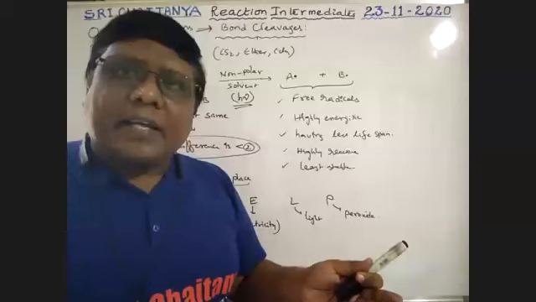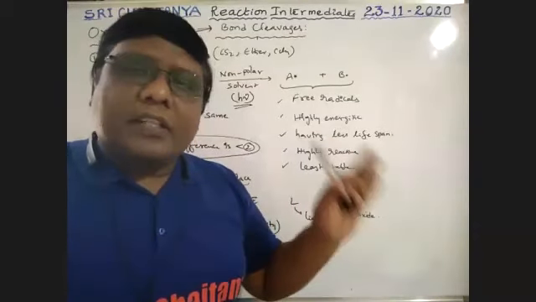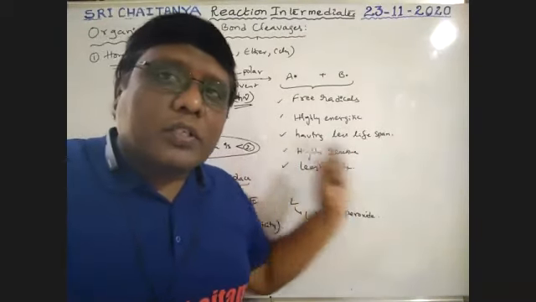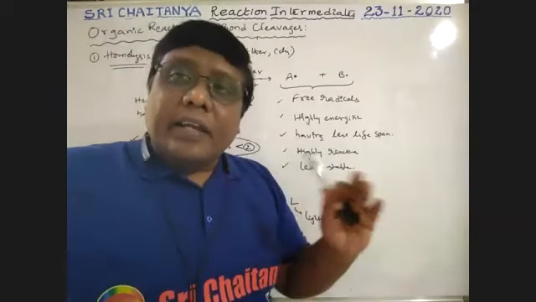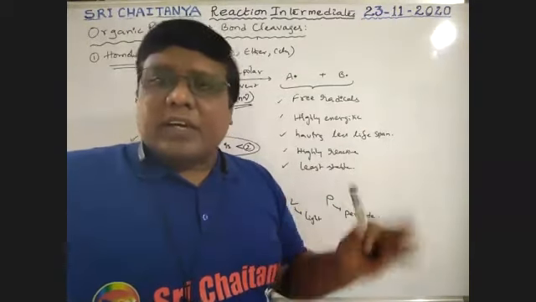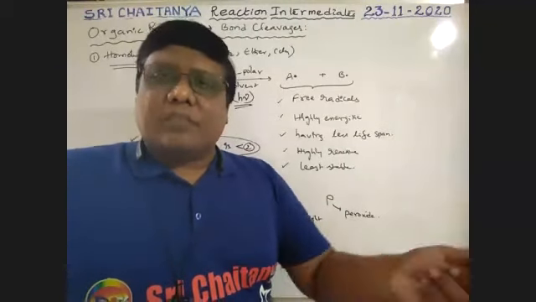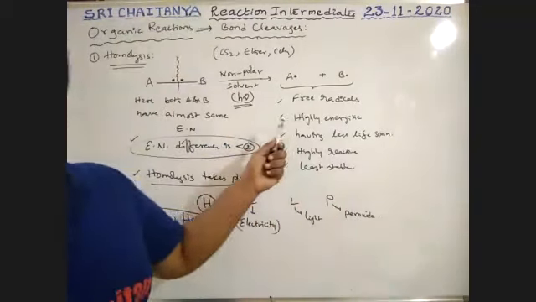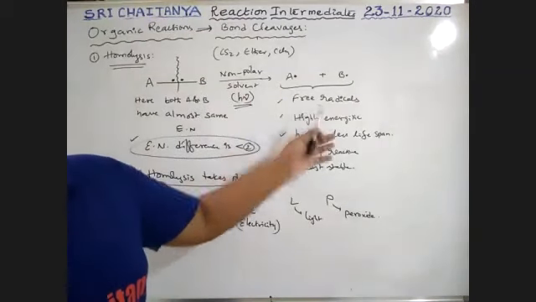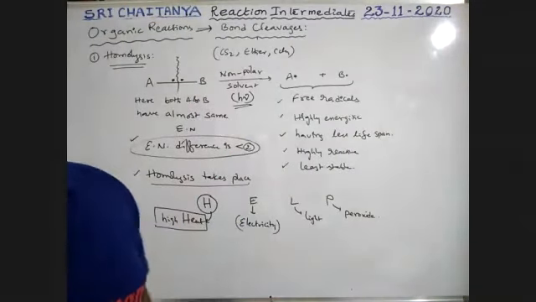These radicals are not reactants and not products. These are formed during the course of the reaction at the intermediate stages. That is why these radicals are nothing but reaction intermediates. Later we will discuss them one by one. So this is about free radical cleavage, that is homolysis. Next.